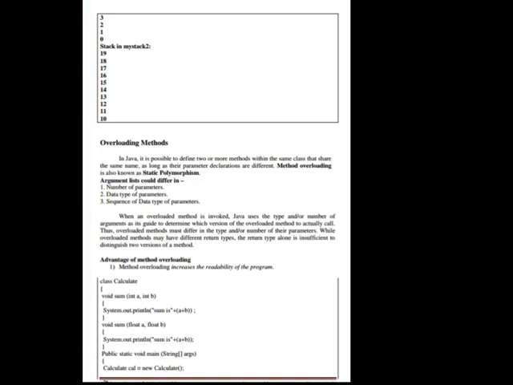Now let us see the continuation of the output. Now let us see overloading methods.